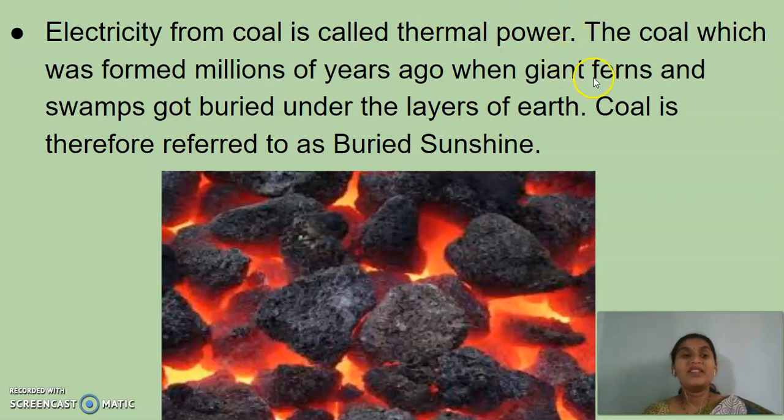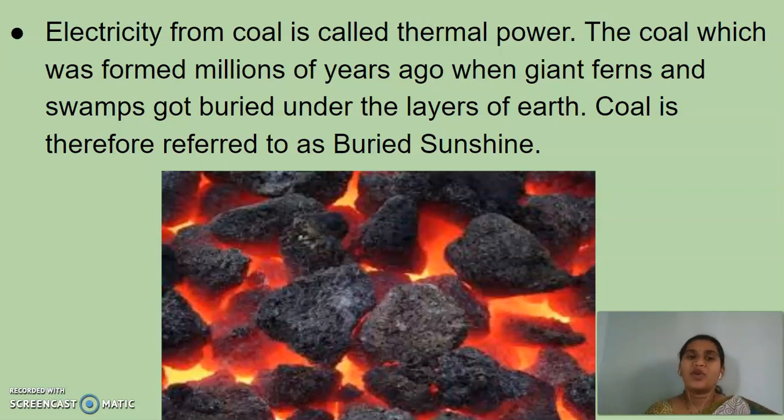When the giant ferns and swamps got buried under the layers of the earth, then we get coal. Coal is therefore referred to as buried sunshine. Coal is referred to as buried sunshine.